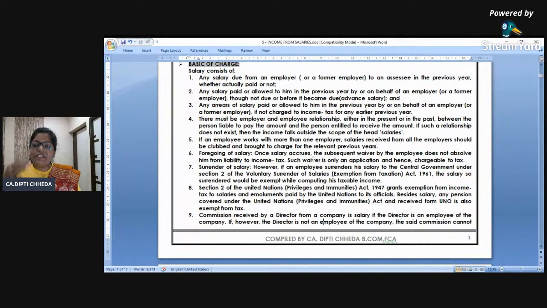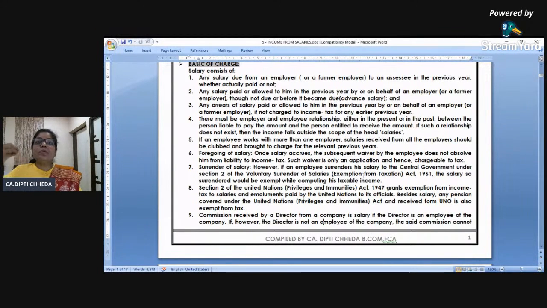I am receiving the salary actually or not. Even if I forego the salary, it's like diversion or application of income, then it is taxable in my hands. You got my point or not? Surrender of salary is exempt only if you do surrender as per the central government rules.